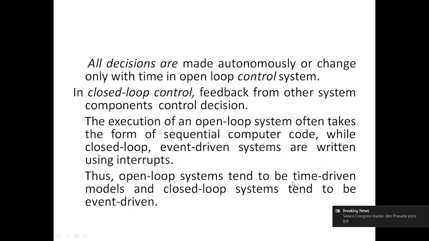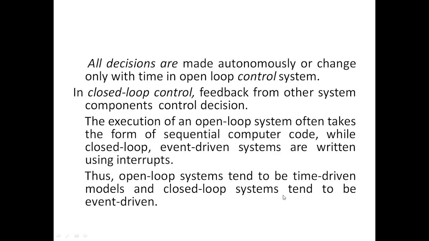Open loop systems tend to be time driven models and closed loop systems tend to be event driven. When some event occurs, the sensor will sense the data, then this closed loop system will work. Closed loop systems are event driven because they have, for example, a feedback system.